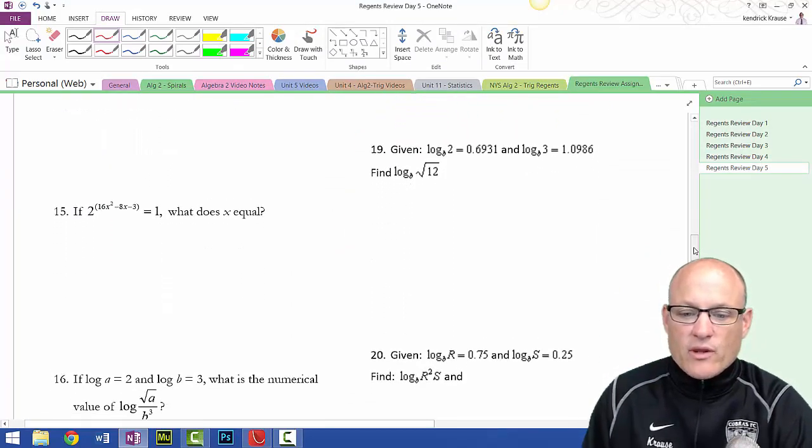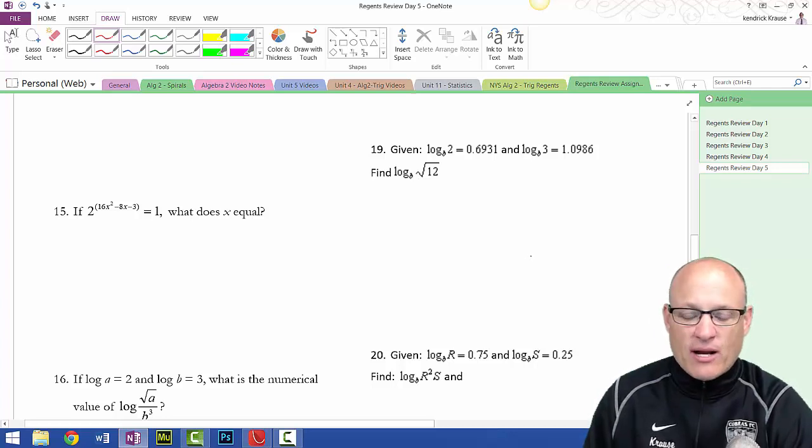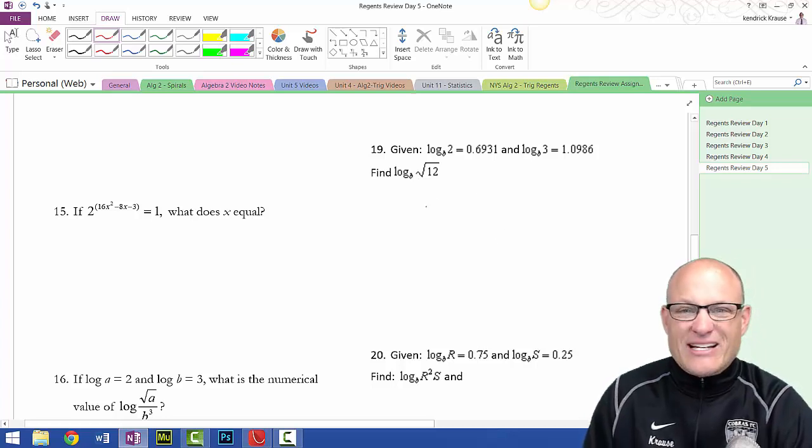All right, what are we going to do with this thing? This is a tough question. I'm going to go through and do all the log questions first, and then I'm going to come down and do all the other kinds of questions that are in this problem. Then I'll do the complex fractions, because I know you guys are interested in those really complex fractions. Not the easy fractions, the complex fractions.